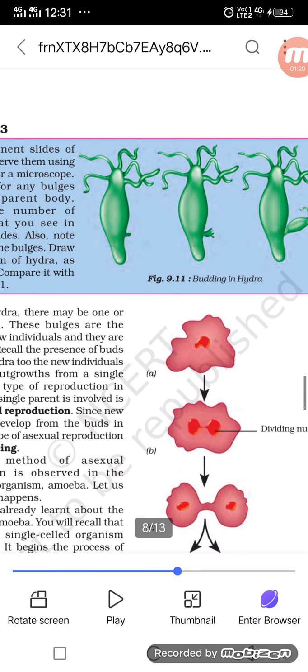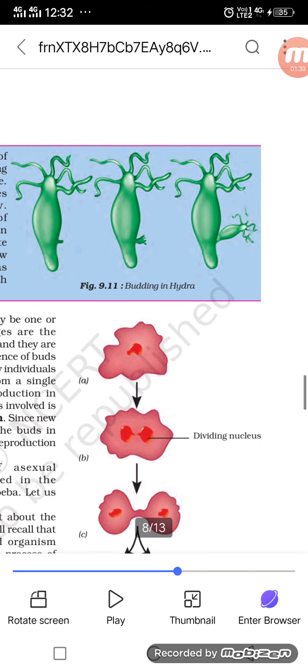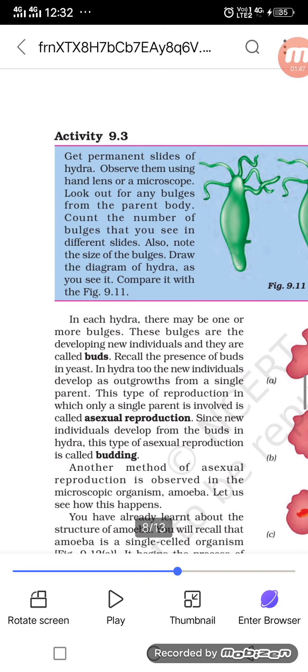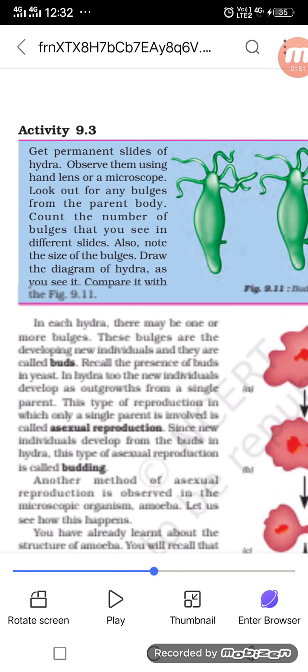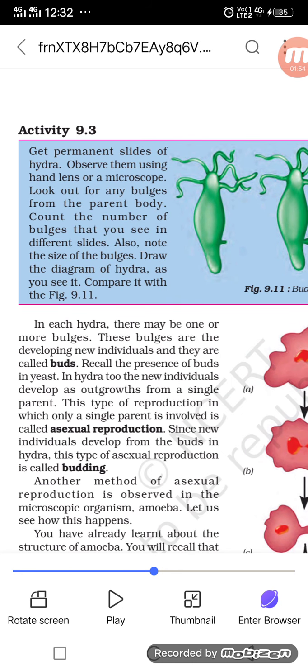See, in hydra, asexual reproduction occurs in the form of budding. That's why we call it budding in hydra. The bulges, after some time, get detached from their parent body, and after that a new hydra will be generated. So asexual reproduction by budding occurs like this, and after that we will know about binary fission.